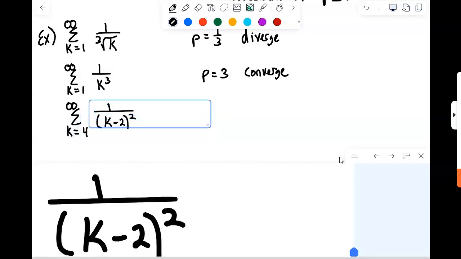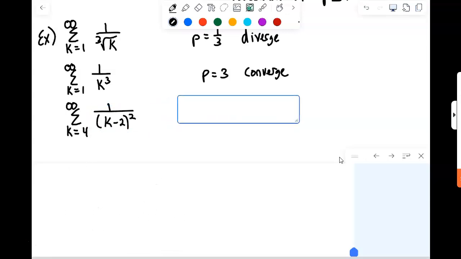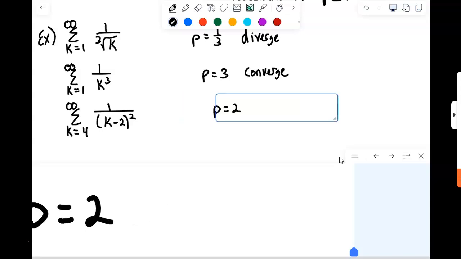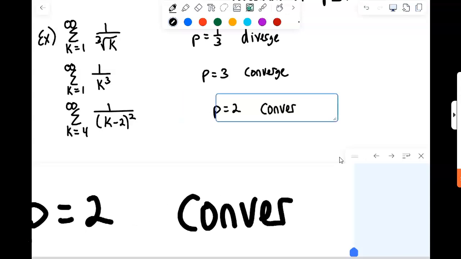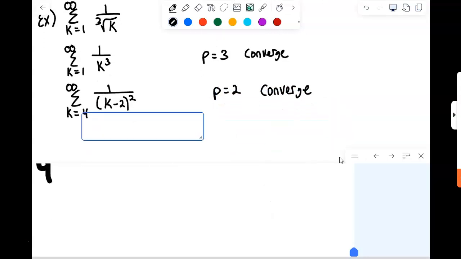So this is still just 1 over stuff squared, and so this is p equals 2. And therefore this thing is going to converge as well. Okay, so those are some examples of what we call p-series.